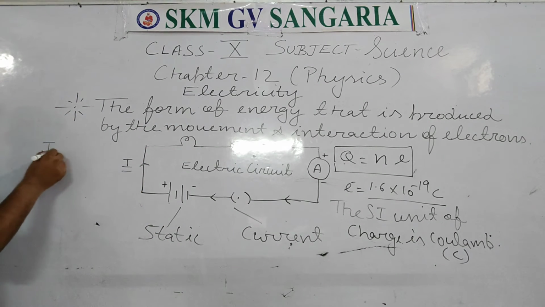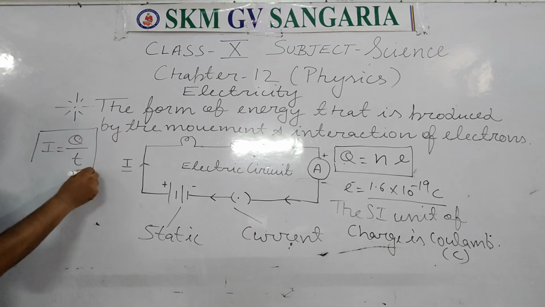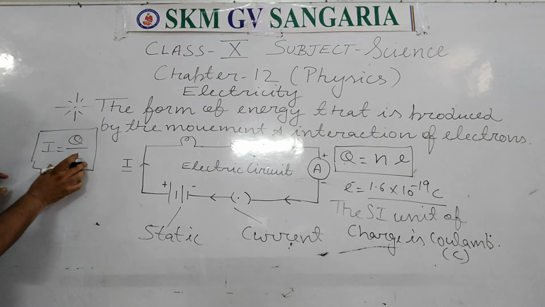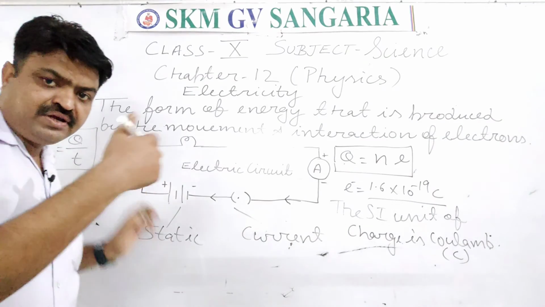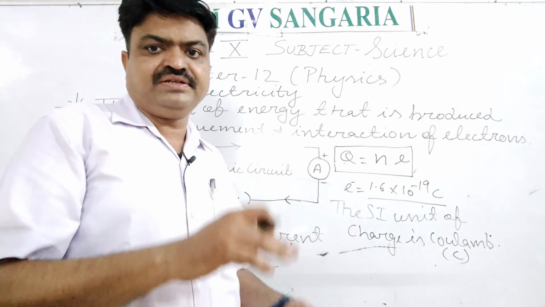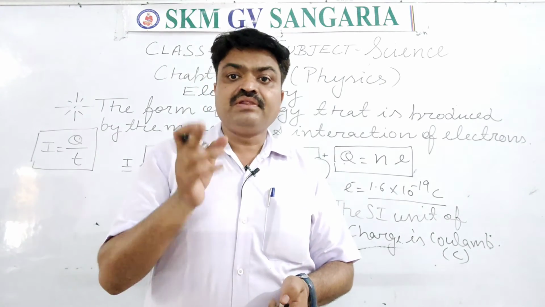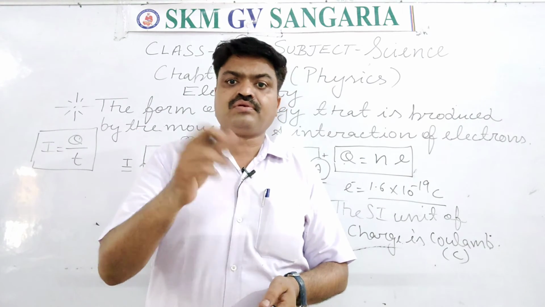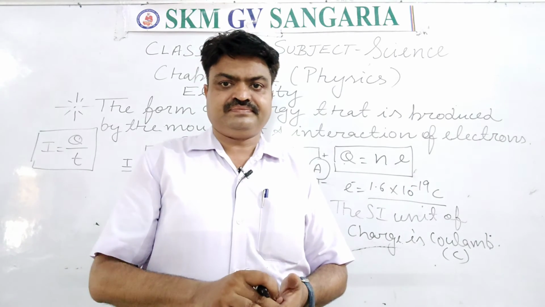Electric current means the flow of charge per unit time through a conductor. And the formula of this is I is equal to Q upon T. With the help of this formula, you can easily learn the definition of electric current. Again I am repeating: the flow of charge per unit time through a conductor is known as electric current.